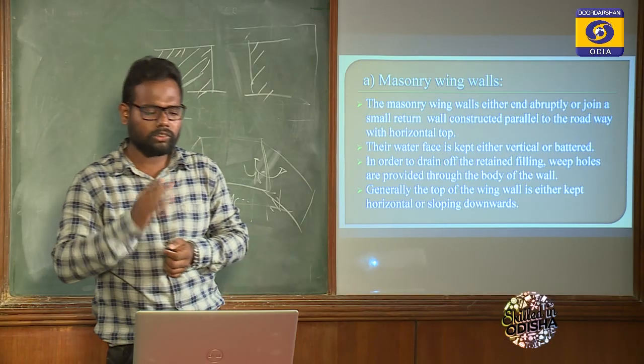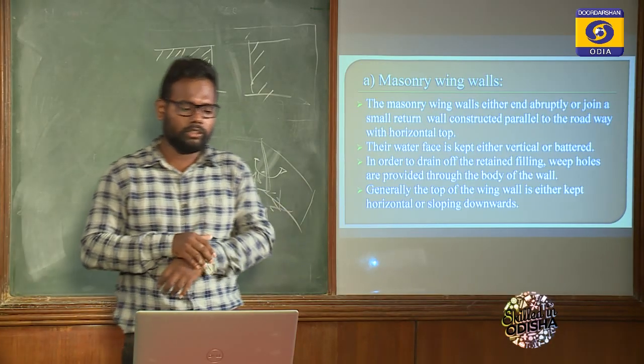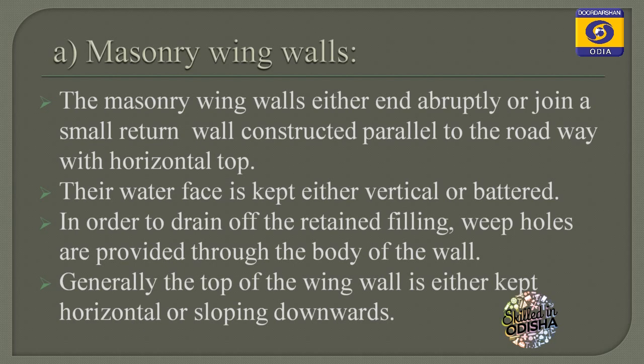Now come to the masonry wing walls. Masonry wing walls either end abruptly or join a small return wall constructed parallel to the roadway with horizontal span. Their water face is kept either vertical or buttressed.